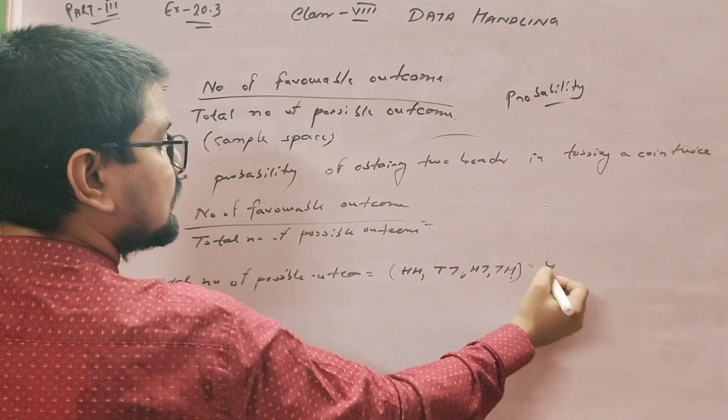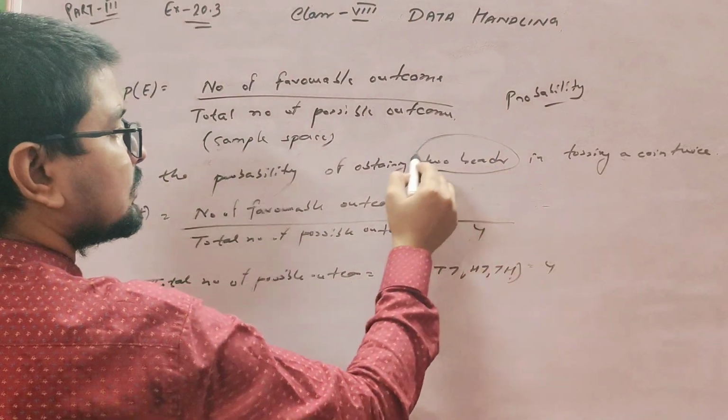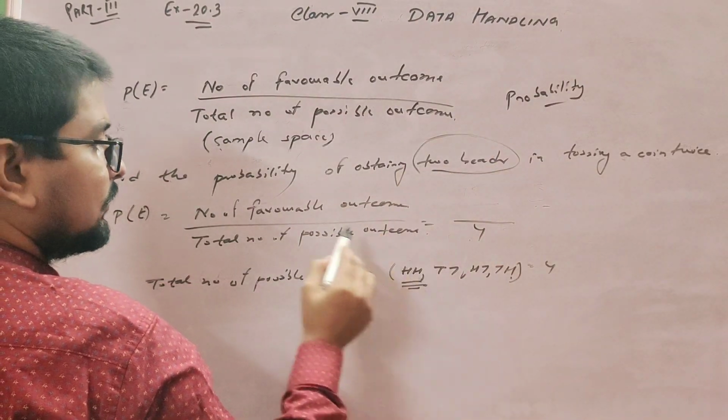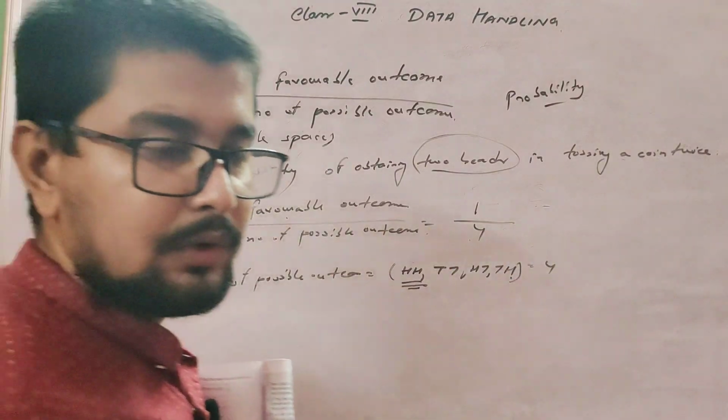So 4 chances, therefore the total possible outcomes is 4. The question is about 2 heads, which happens only 1 time, so the number of favorable outcomes is 1. So the answer is 1 upon 4. Okay, note.